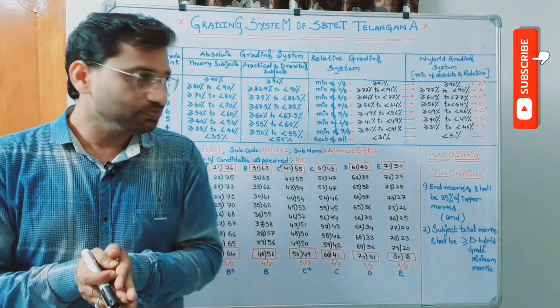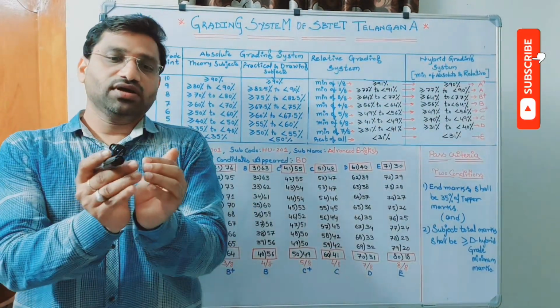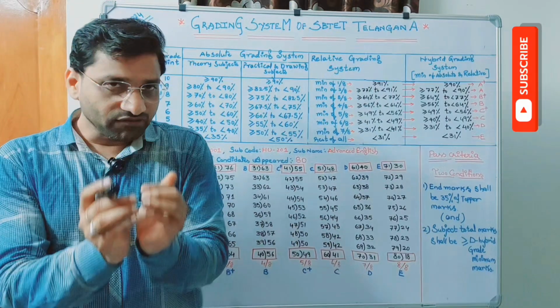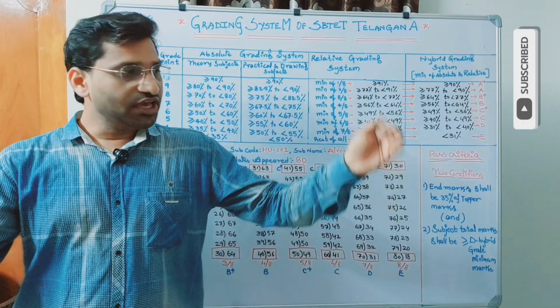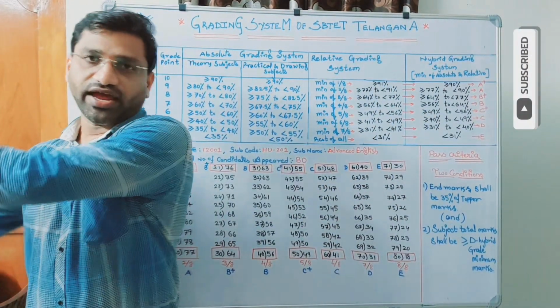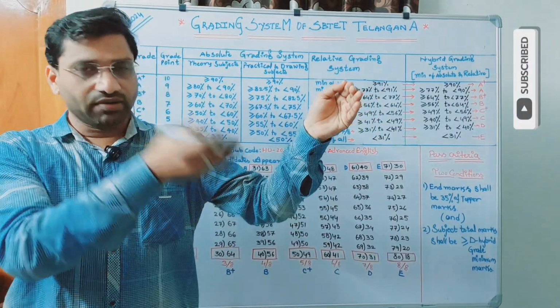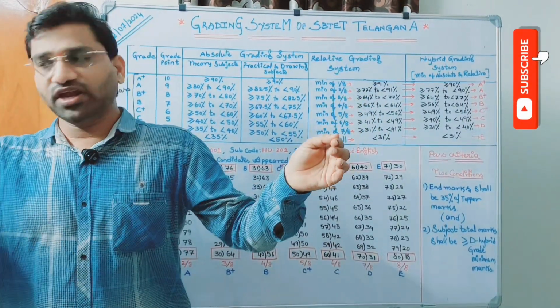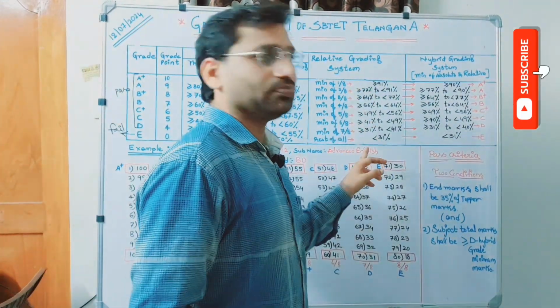I hope you understand. There are 8 grades available. That means the number of candidates in the P code have to be divided into 8 parts. Each part is given 1 grade: A plus, A, B plus, B, C plus, C, D and E. So to divide that into 8 parts, we have to divide by 1/8, 2/8, 3/8, 4/8, 5/8, 6/8, 7/8 and 8/8. The same thing I am doing here.